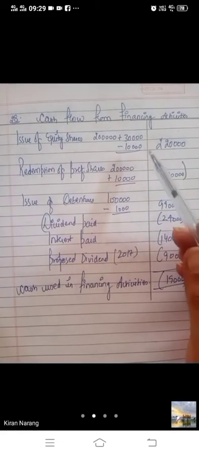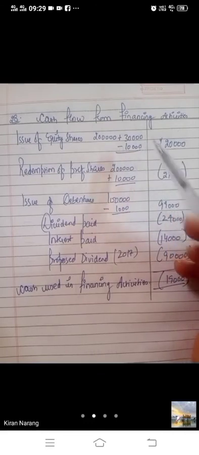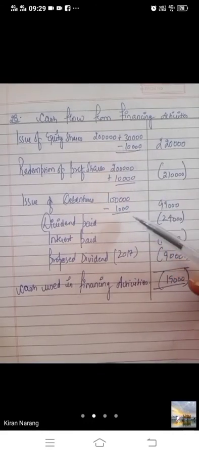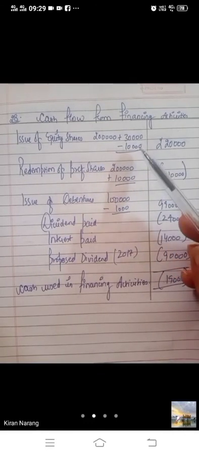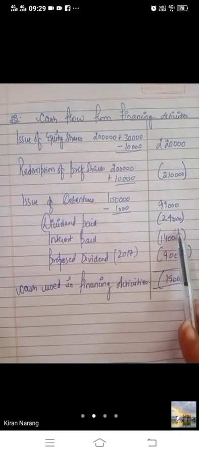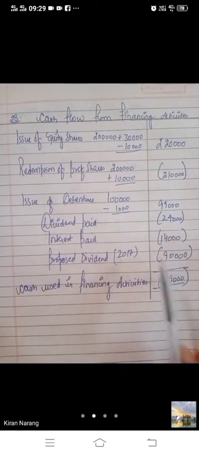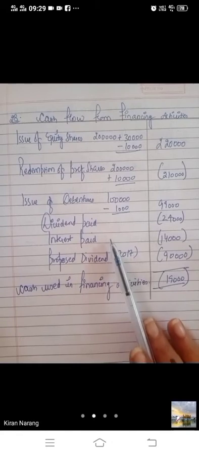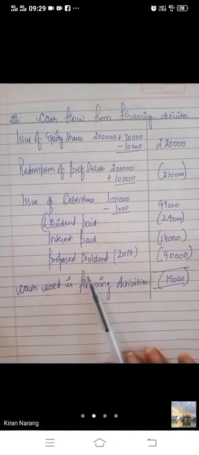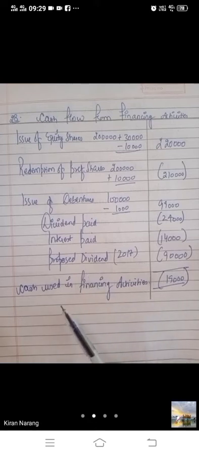Issue, we have to add the premiums, whether of issue or redemption, and discount will be subtracted, underwriting commission will be subtracted. Rest we have to write the dividend and interest. It was a dividend on preference shares, it was interest on debentures, and this was the dividend on equity shares. Answer was in minus, that's why we have written cash used in financing activities.